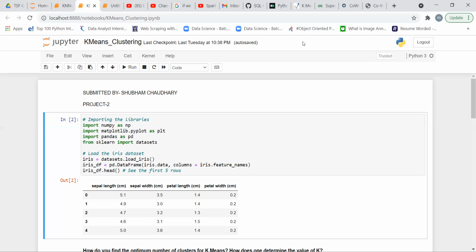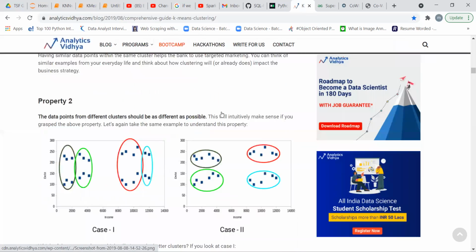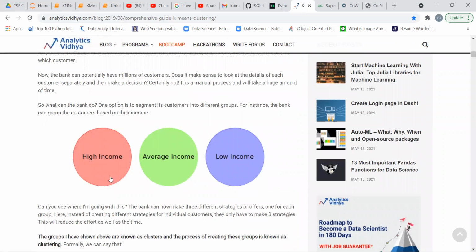So what we do is divide the customers. We use a segmentation process and divide our customers into three different parts: high income, average income, and low income.